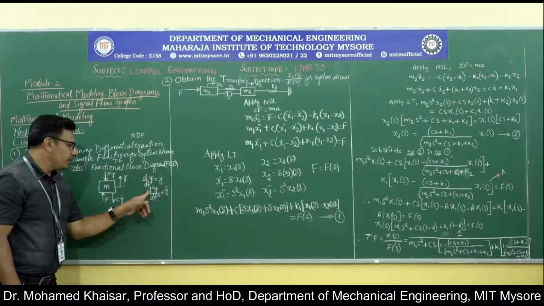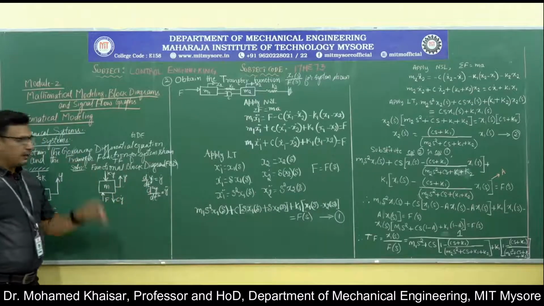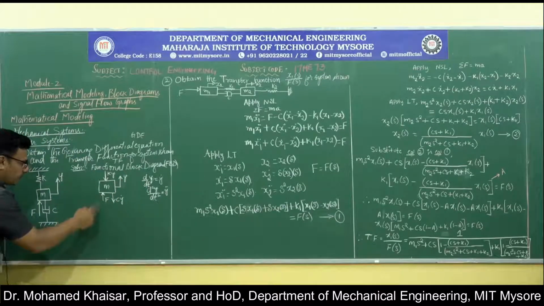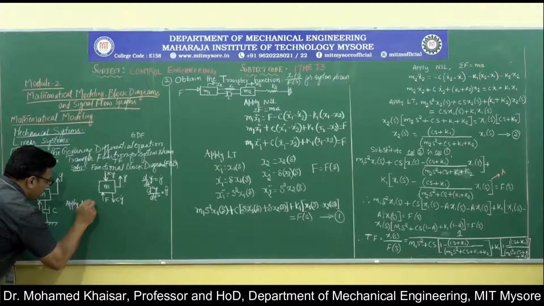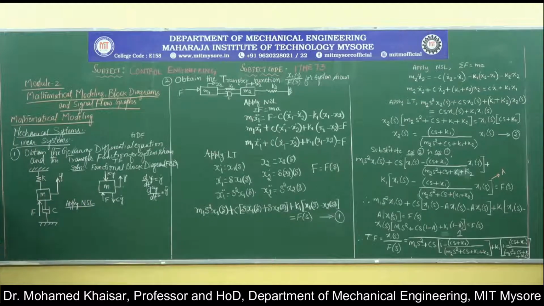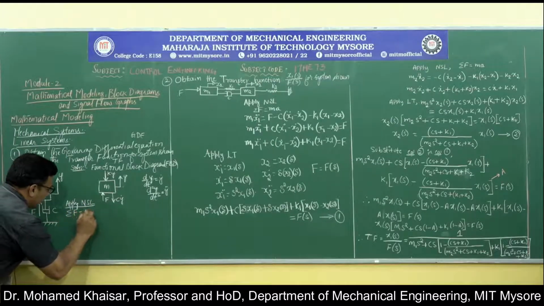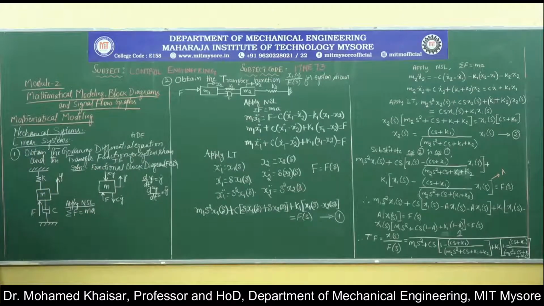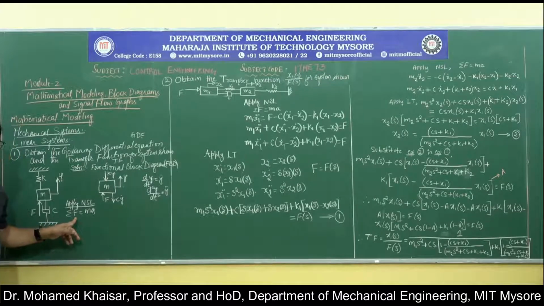If there are 2 dots, then it has been differentiated twice. If there are 3 dots, it could be differentiated 3 times. Now, the next step is to apply Newton's second law. All of us are aware Newton's second law is sigma F is equal to ma, where m is the mass, a is nothing but the acceleration, sigma F is nothing but the summation of all the forces acting on it.